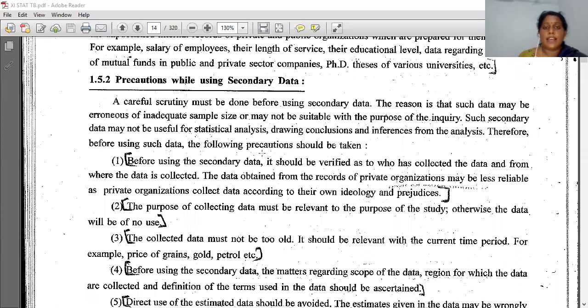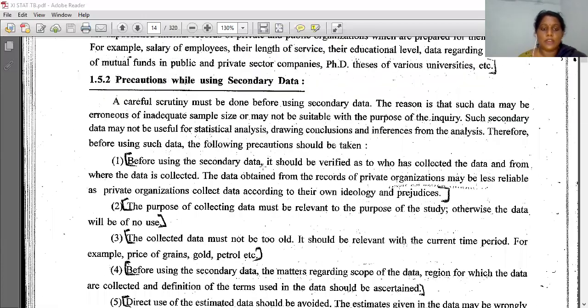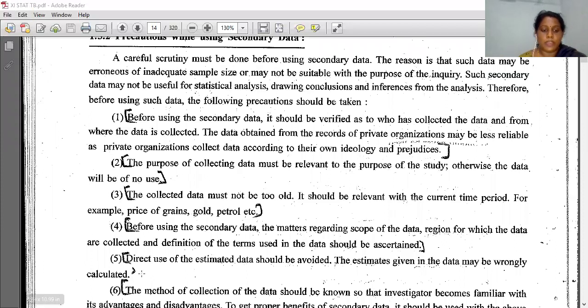See children, if I ask what precautions you have to take while using secondary data, and the question is asked in such a way, then you have to write only 3 points. For 3 marks you have to write only 3 points. If it is for 2 marks, then you have to write 4 points. I will be asking for only 4 points. For 2 marks, 4 points you have to write. Any 4 small points, write.